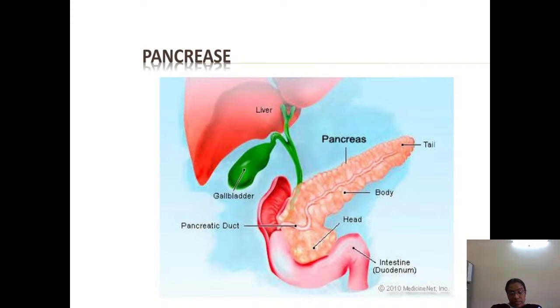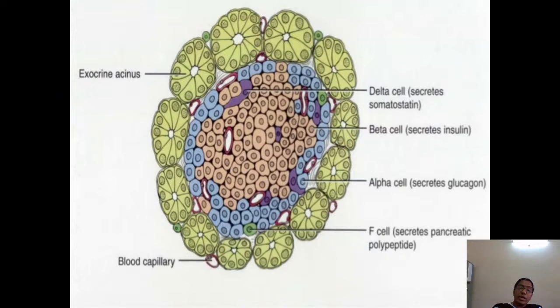So these are some of the endocrine glands, just going through them. We have seen the pancreas. Next, coming to the pancreas, here is a cut section of the pancreas. It consists of both an exocrine and an endocrine part.